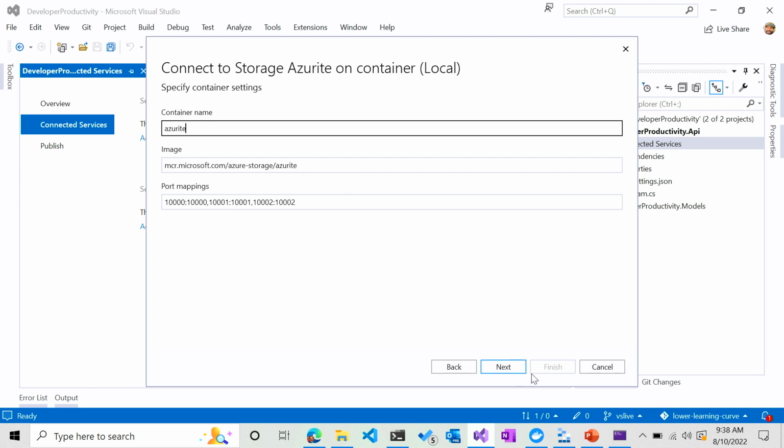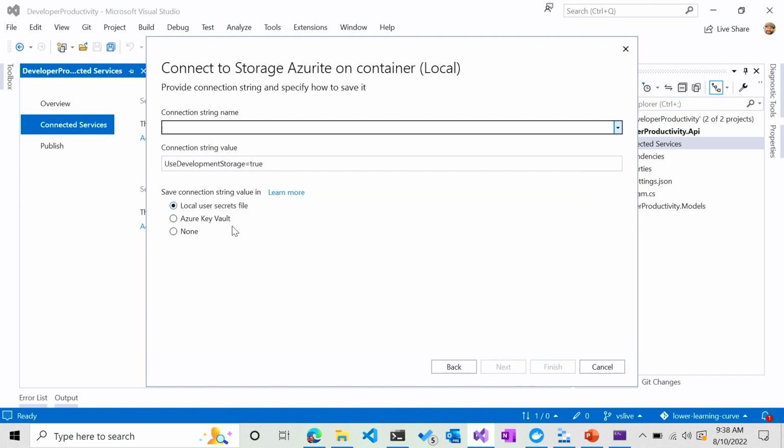So I'll call it Azurite, hit next, and it asks me where I want to store my secrets. I'm just going to put it in a local secrets file instead of Azure Key Vault, which I could do, which would create an Azure Storage Key Vault file, and just give it a name. So I'm just going to call it the storage connection string, like that.